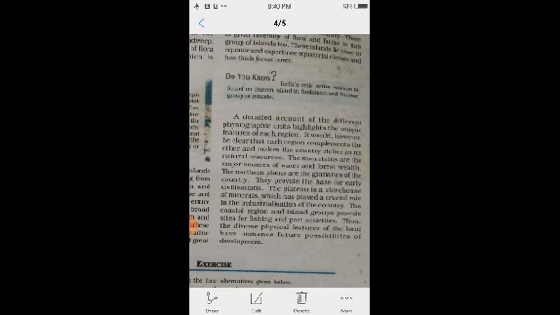Plateaus, we have seen the different plateaus, where they are located and their regions. They are called the storehouses of minerals, meaning different types of minerals are found in these plateaus. We have seen the Chota Nagpur plateau in the eastern part of the country, which has played a crucial role in the industrialization of the country.